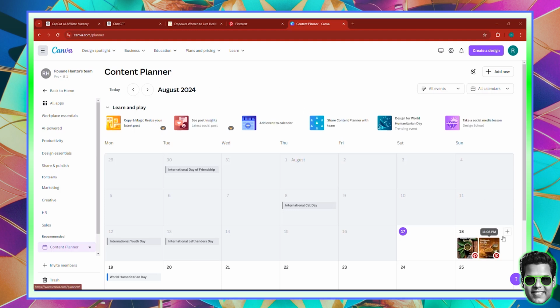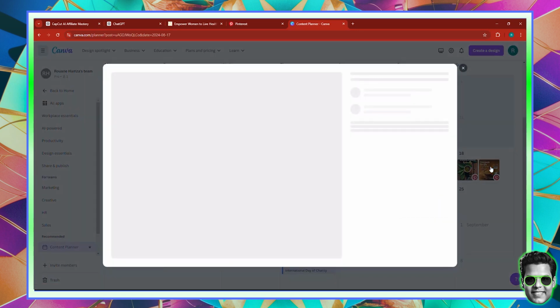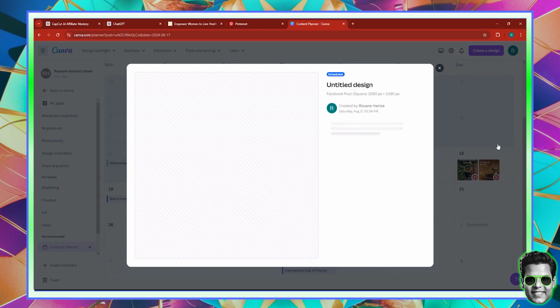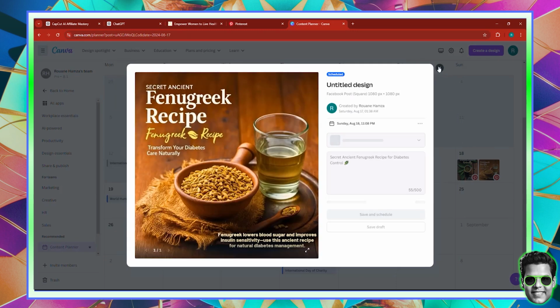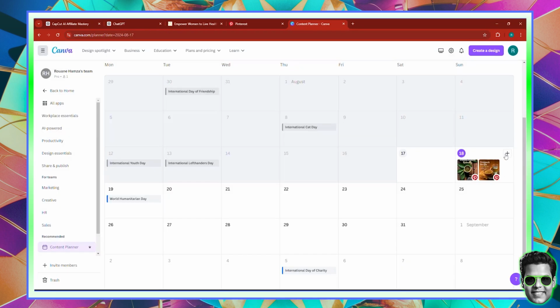Now, see that this is a planner that I've created. I can always add a new post or anything to this planner. Now, what I'm going to do is I'm basically going to go ahead here and remove these posts. Okay, let me just click. All right, so this is a post I scheduled, and it should normally run on automatic, which I don't want.